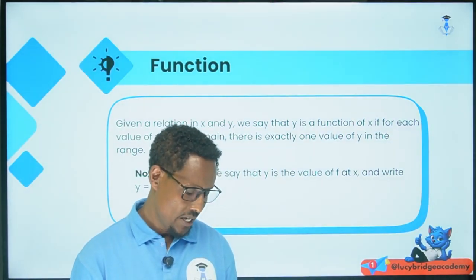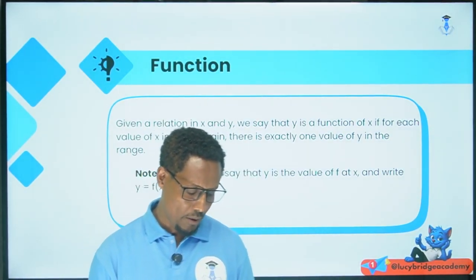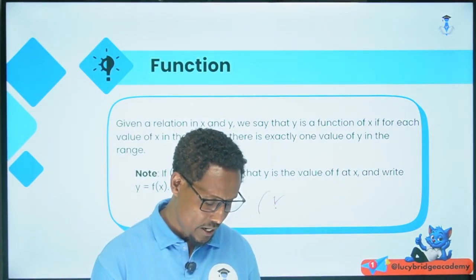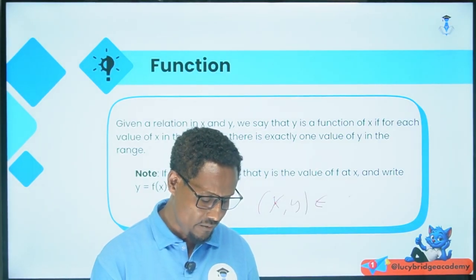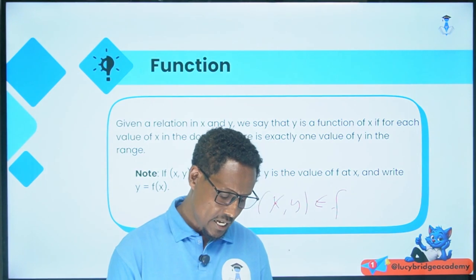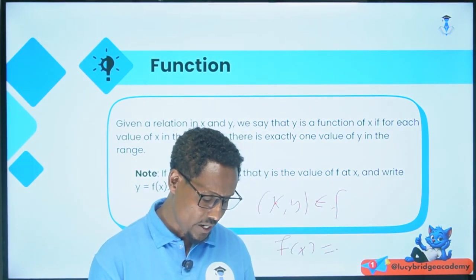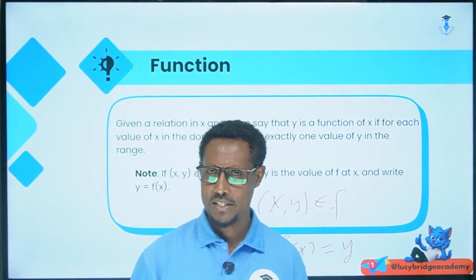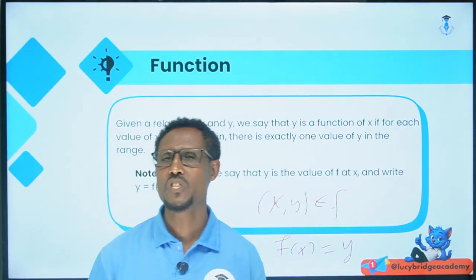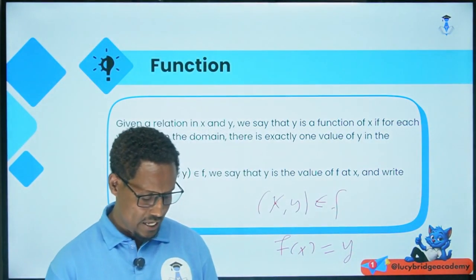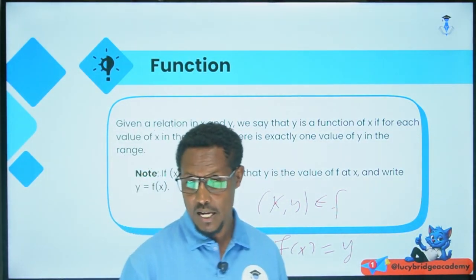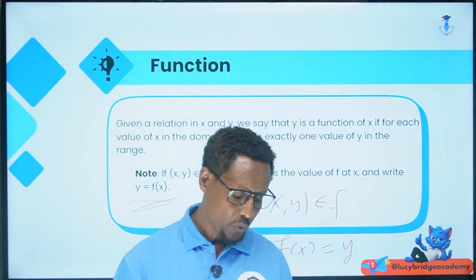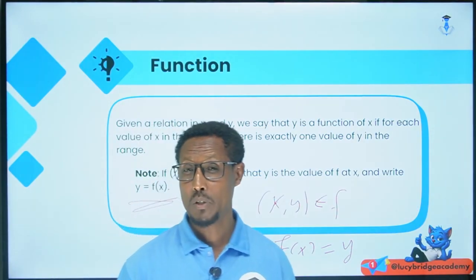Note: if (x, y) is an element of the given function, this means f of x is equal to y. That means the value of the function at x is y, or we say that y is a value of f at x. Y is equal to f of x, we write. So (x, y), simply y means f of x, if (x, y) is an element of the given function.